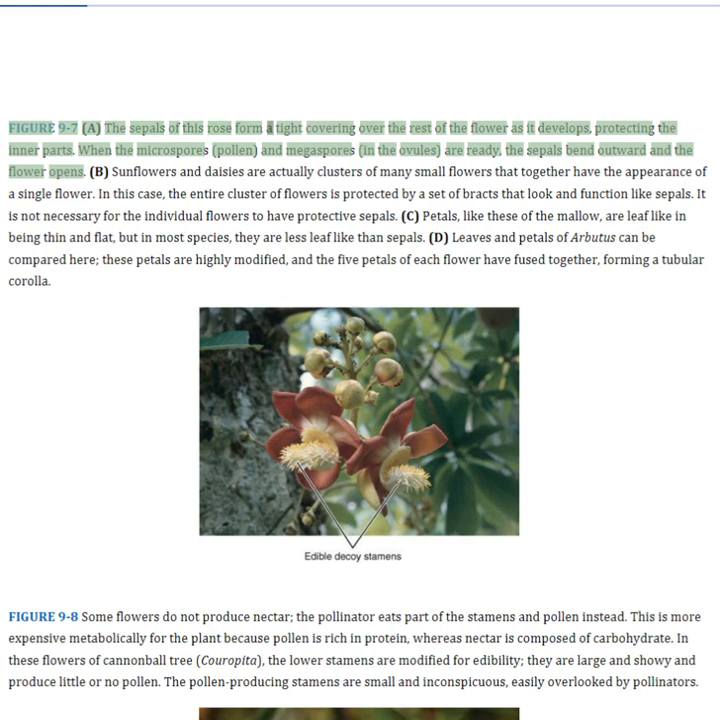Figure 9.7. The sepals of this rose form a tight covering over the rest of the flower as it develops, protecting the inner parts. When the microspores and megaspores are ready, the sepals bend outward and the flower opens.